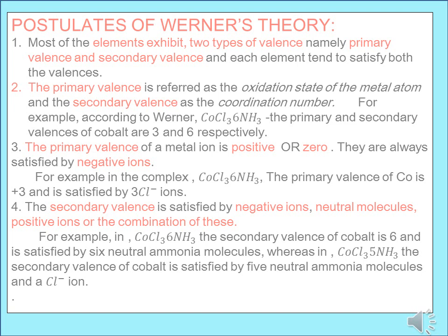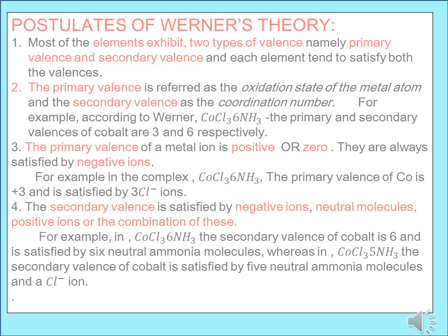To explain the behavior of cobalt 3 chloride with ammonia molecules, which provided 4 different colored complexes and also provided different numbers of moles of silver chloride with silver nitrate, Werner proposed his theory. According to his theory, most of the elements exhibit 2 types of valences, namely primary valence and secondary valence, and each element tends to satisfy both the valences.